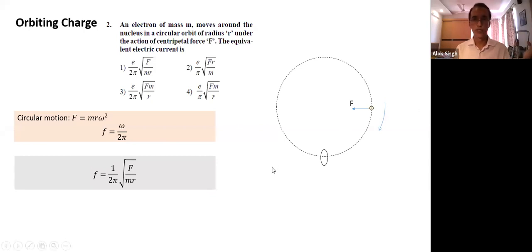We can calculate current. Once we calculate frequency, E into f becomes my current. So any problem so far? Nothing. So orbiting charge also we can calculate. Let's look at the next.